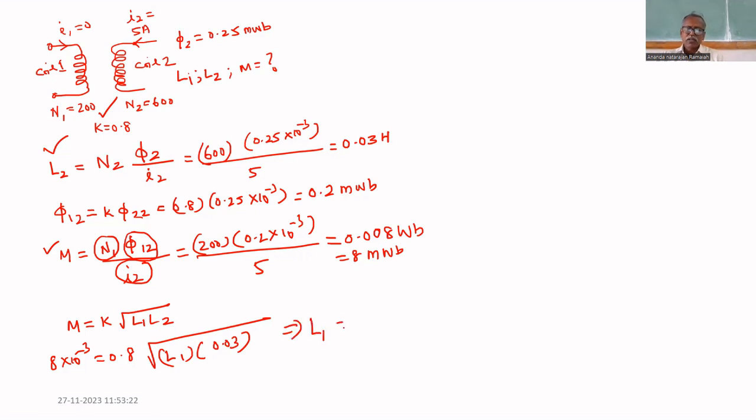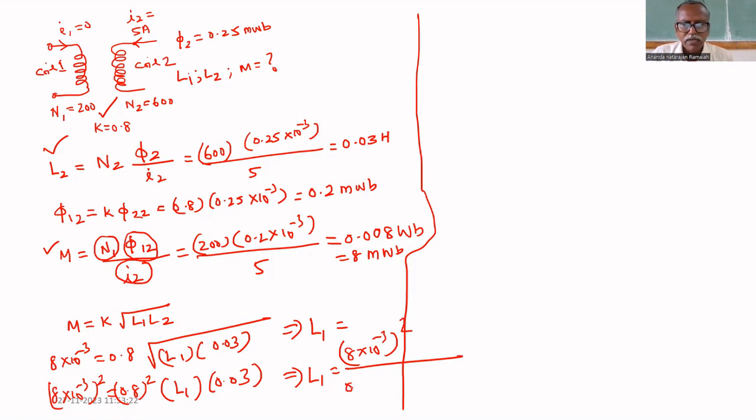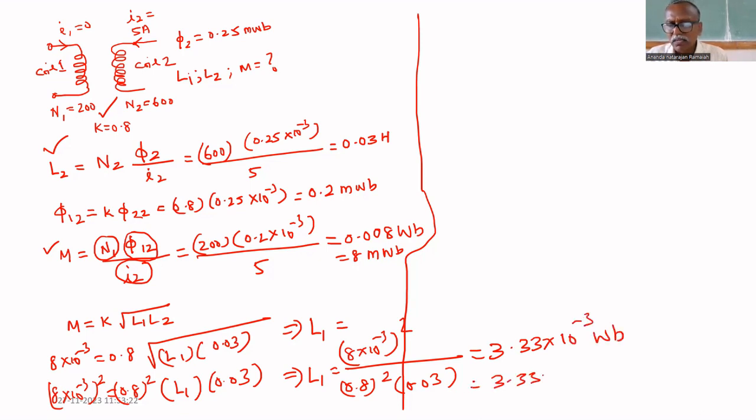This implies L1 equal to (8 into 10 power minus 3) whole square divided by 0.8 square and 0.03, equal to 3.33 into 10 power minus 3.